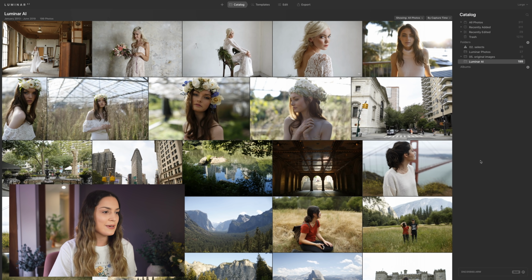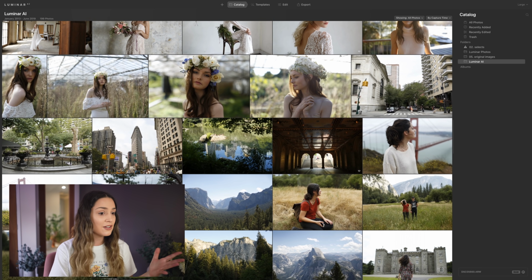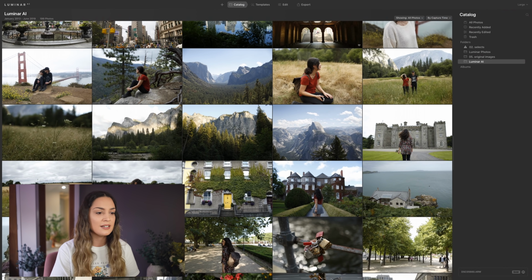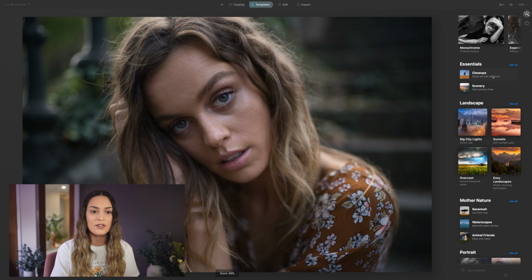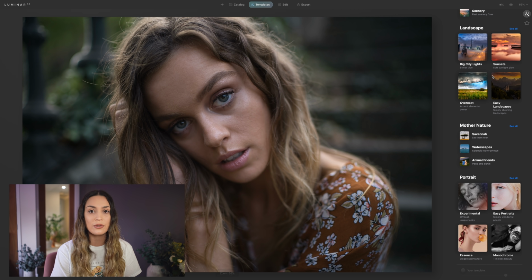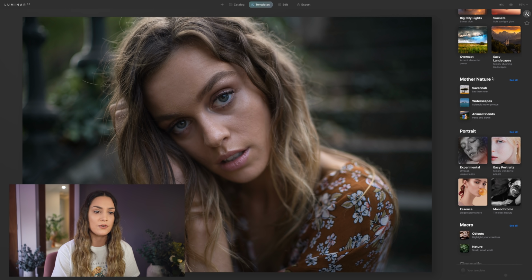So jumping straight into it, this is the Luminar AI Catalog, where you have a catalog of all the photos that you've imported. By far the quickest and easiest way that you can edit photos in Luminar AI is by using templates. So I'm going to select this photo right here, which is a close-up portrait, and select templates. And here to the right hand side, you can find all of the templates that come with Luminar AI that you can use to edit your photos with.